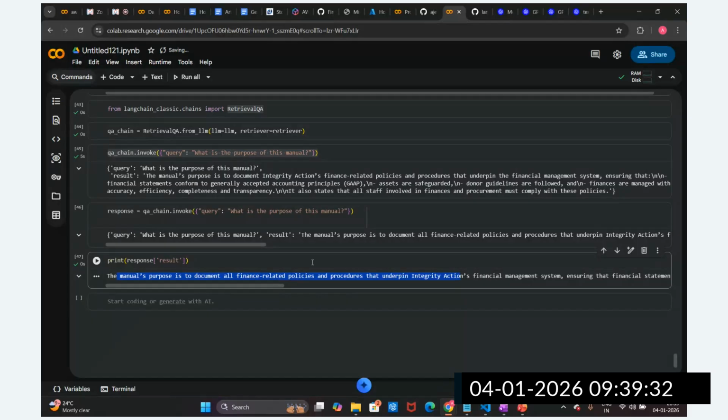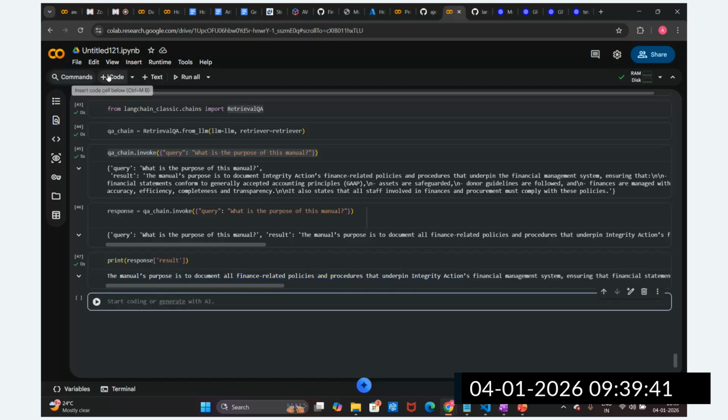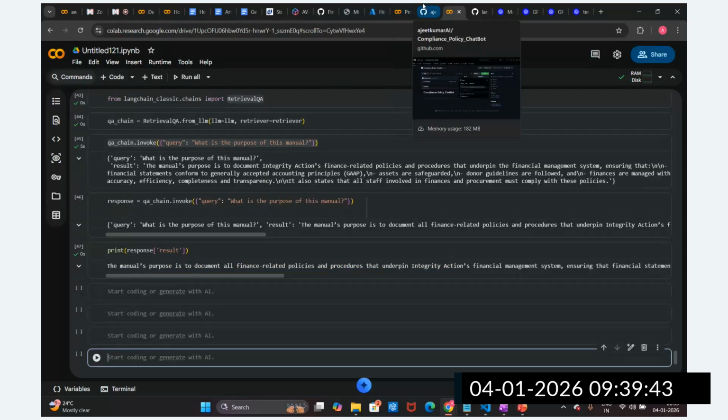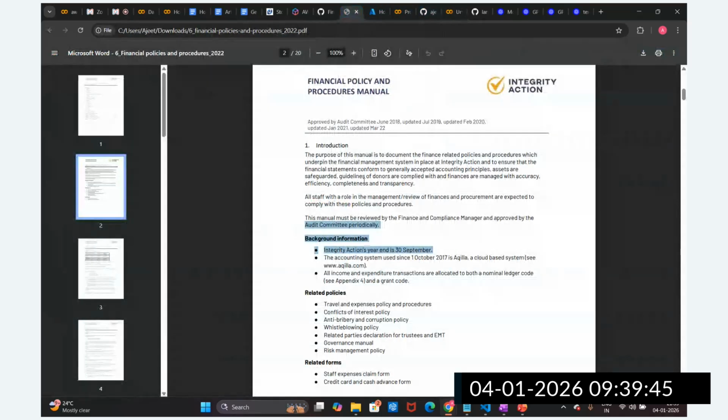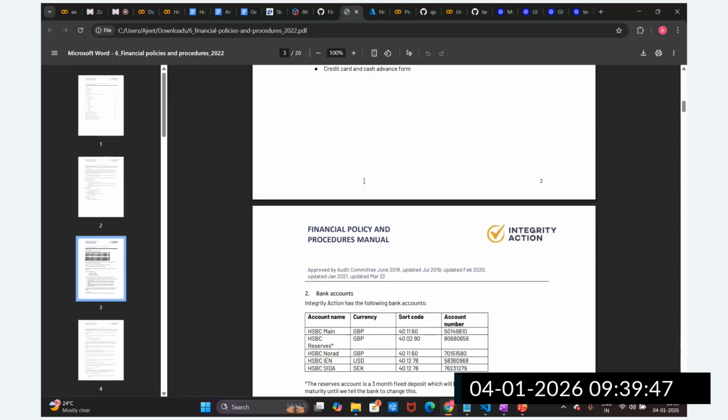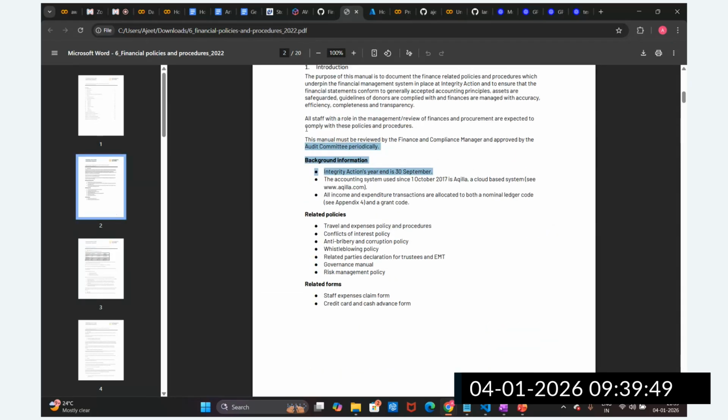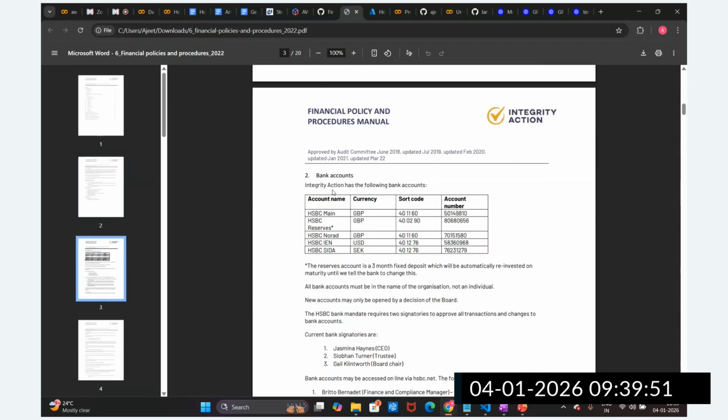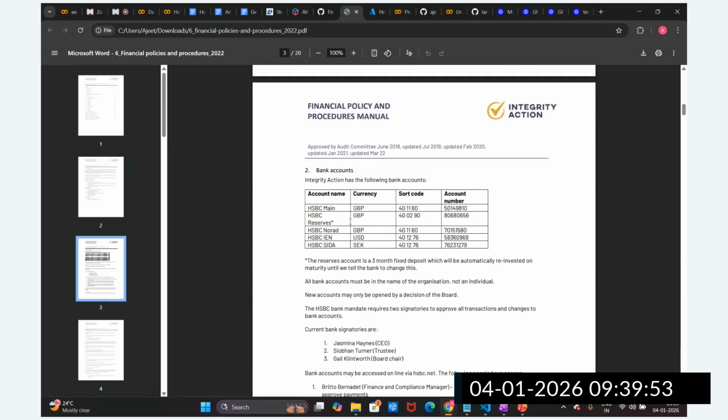Let's suppose I'm going to ask some more questions so that we can identify whether this retrieval question answering is able to fetch this document correctly or not. So let me check this document, where it is. Yeah, here. This is the table data, right? The text data is easily understood, but now let's try to understand whether it is able to access this tabular data or not.